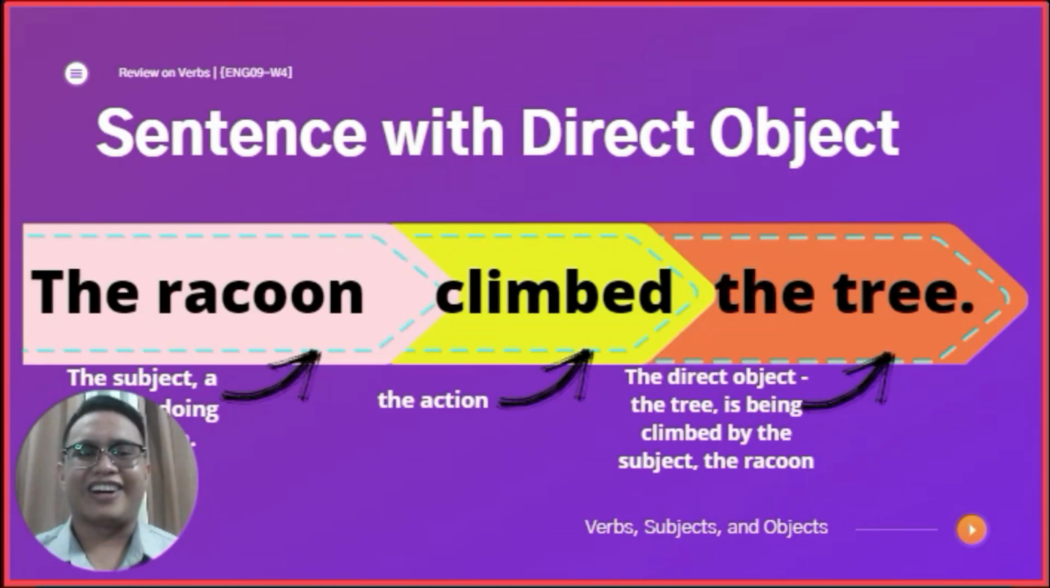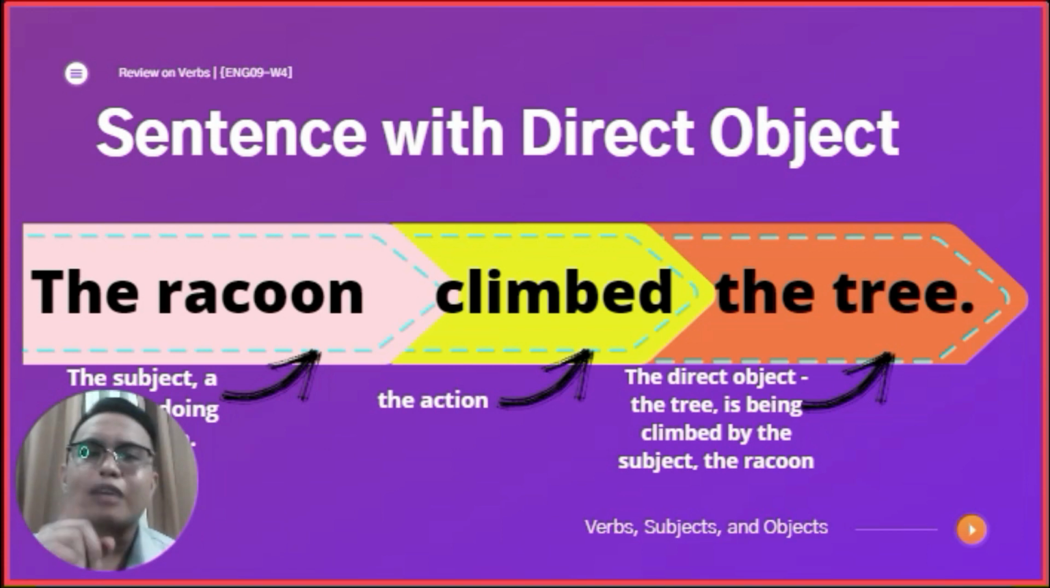There. Nakita niyo to example? So we have a sentence with a direct object. The sentence goes, the raccoon climbed the tree. Now, what is the action being done there? The action being done there is the climbed. And who is doing the climbing? The person or the thing doing the climbing is the raccoon.